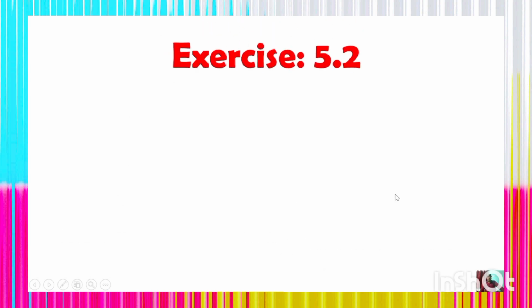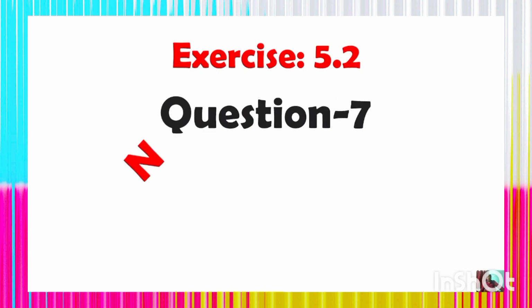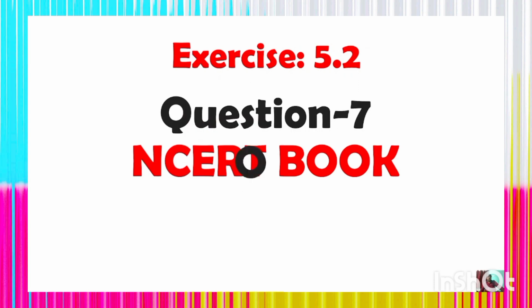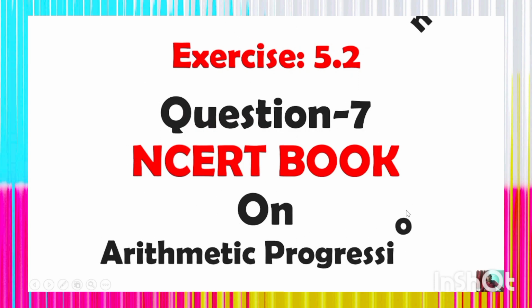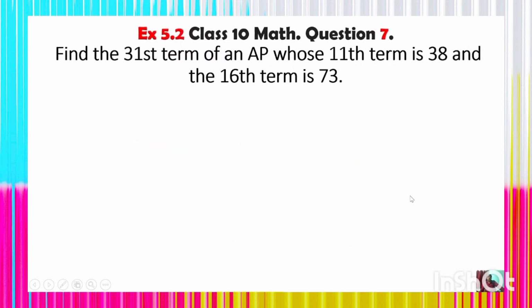Let's see another question for you, right? Exercise 5.2, question number 7. Look at that in your NCERT book. Based on the concept of arithmetic progression, we are discussing a vital problem for you. Let's see the question here. Find the 31st term of the AP whose 11th term is 38 and the 16th term is 73.